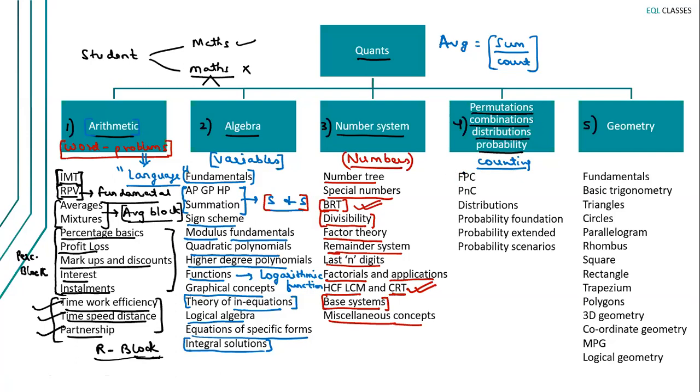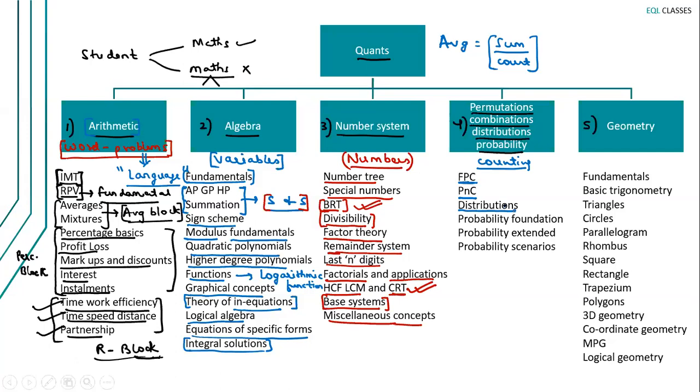So we start off with principles of counting. Then we understand the nuances of permutation combinations the right way. I see a lot of students who are weak in this topic, primarily because they have never seen this topic in the right direction. They have never approached the topic in the right direction. So we will do that here. We'll understand PNC in a different way. Then we'll look at distributions.